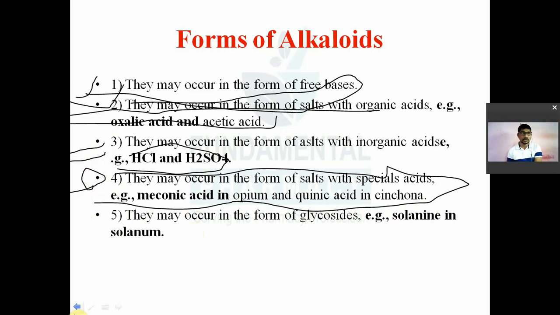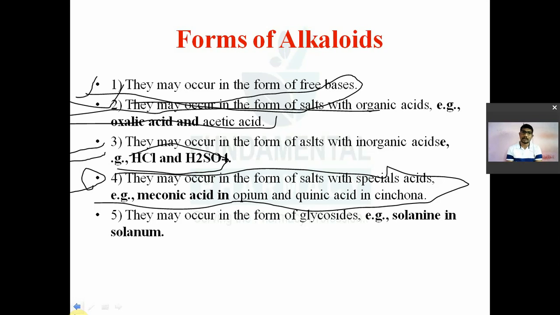For example, the opium alkaloids occur in opium as a salt of meconic acid. Remember this line, it is important. Quinine alkaloids are also found in the form of salt of quinic acid, so those are found in cinchona. Then, whatever alkaloids are present in the ergot plant are found in the form of salt of lysergic acid. They are known as lysergic acid derivatives.